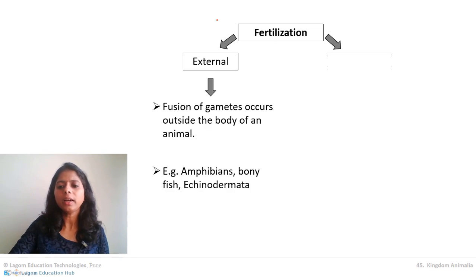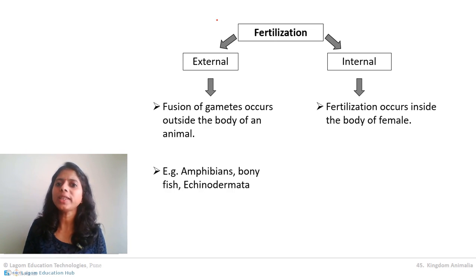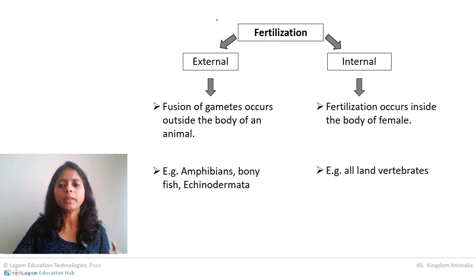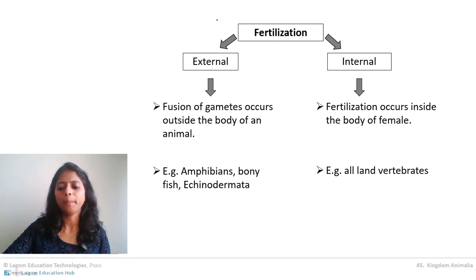Then on the other hand there is internal fertilization. Internal fertilization always takes place, means union of gametes always takes place, inside the female body. Remember, inside the female body, never inside the male body. In all vertebrates and many advanced animals, internal fertilization is present. Fertilization takes place inside the female body. So two types of fertilization: external and internal.